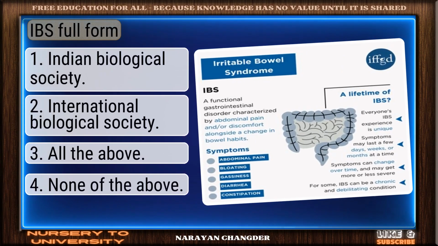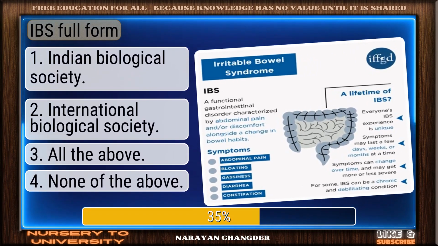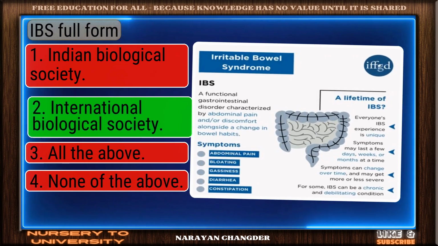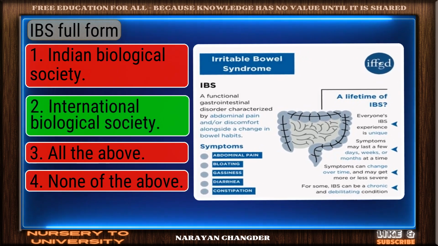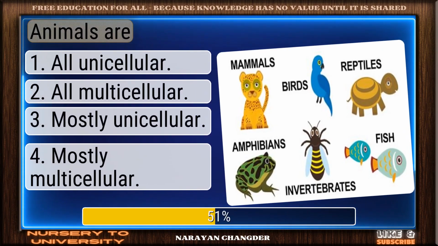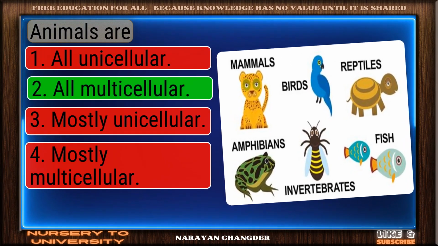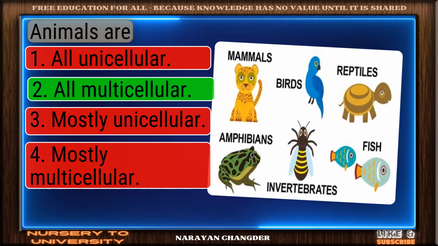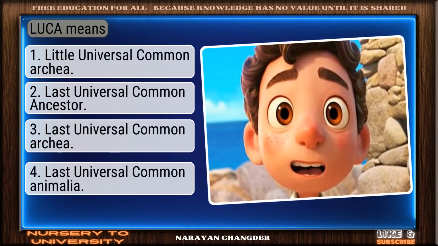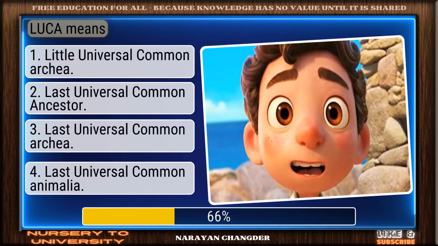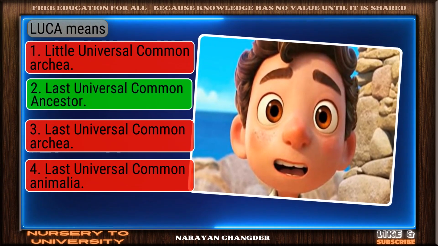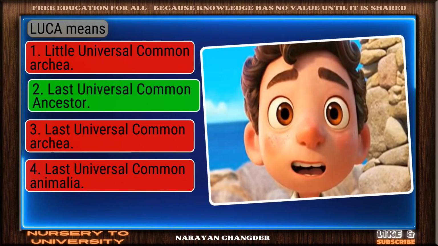Question number 288. IBS full form. Great job. International Biological Society is the accurate answer. Question number 289. Animals are. Well done. All multicellular is the right choice. Question number 290. LUCA means. Smart move. Last universal common ancestor is an accurate answer.